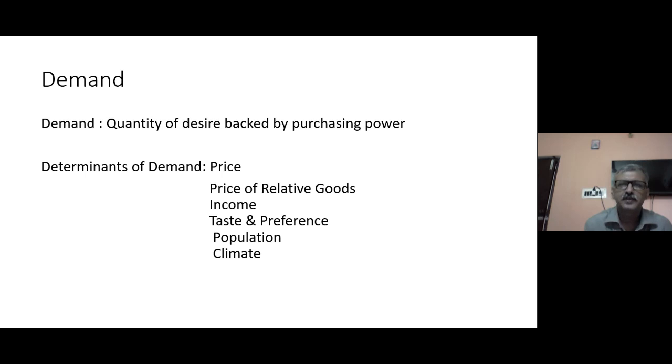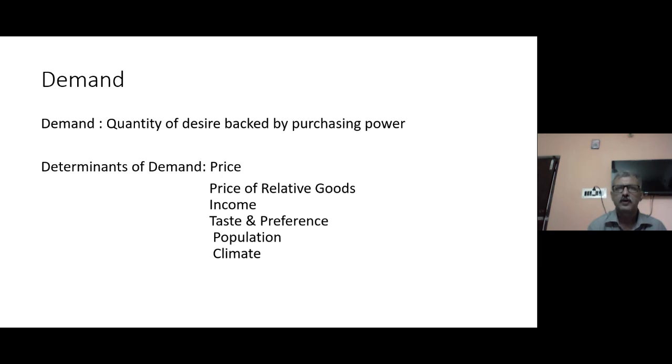backed by the purchasing power. So you cannot consider all the goods which are needed by a consumer or human being as demand. Only that quantity can be considered by economists as demand for which the consumer has the power of buying it.